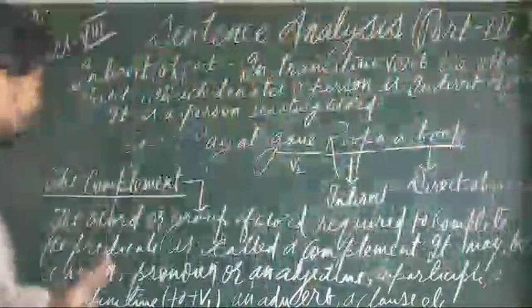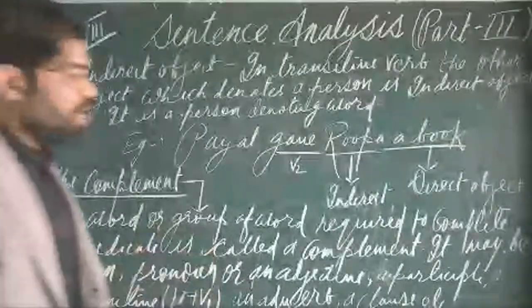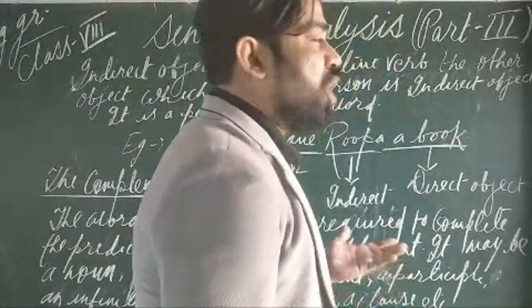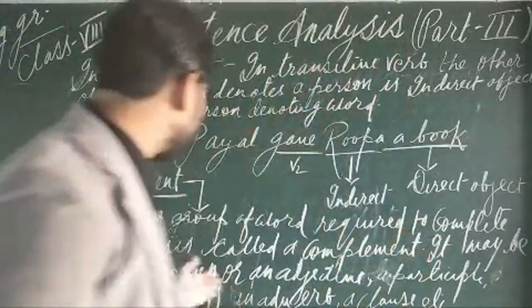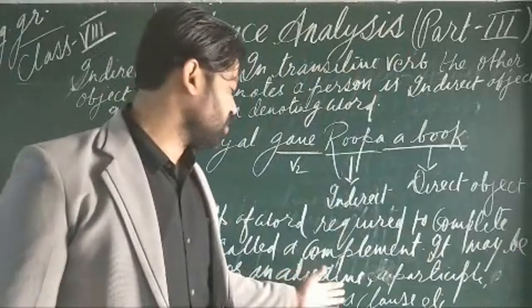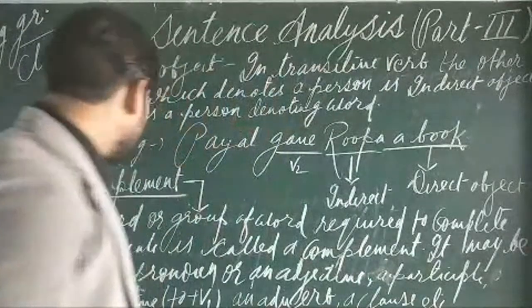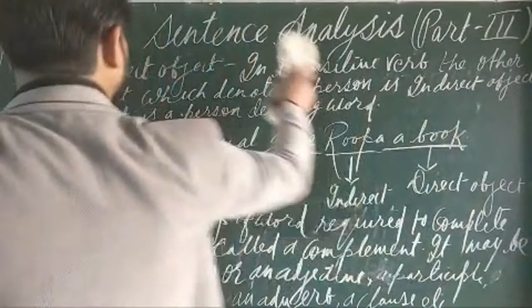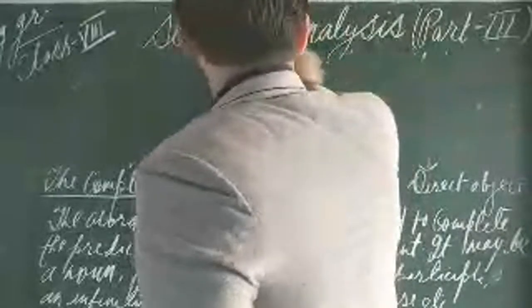So here you need to be quite clear about it, and we will look at all these things with the help of examples: where in a sentence the complement is used as a noun, a pronoun, an adjective, a participle, an infinitive, an adverb, or a clause. From the examples it is going to be quite clear to all of you where in a sentence the complement has been used in the form of a noun, pronoun, adverb, adjective, infinitive, clause, etc. So here I am going to give you the examples.